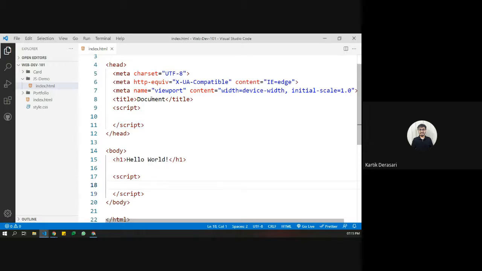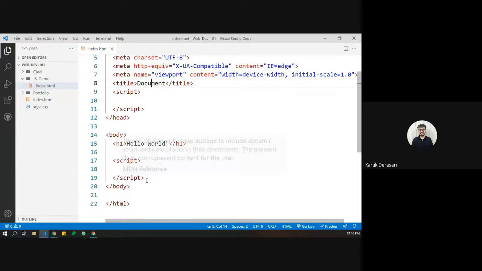First of all, we want all the HTML and CSS to get loaded on the front end, and then we want the script tag to be attached, because JavaScript is an interpreted language, so it takes time if you attach the script at the top part, and that makes the web experience slow. So it is better to use JavaScript on the bottommost part.